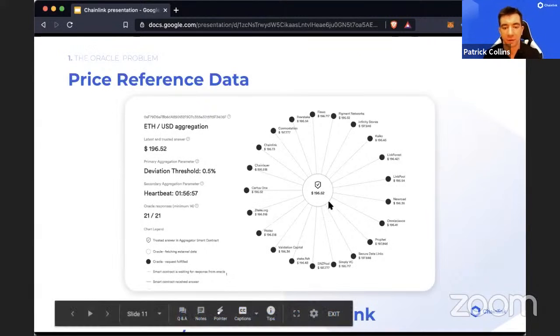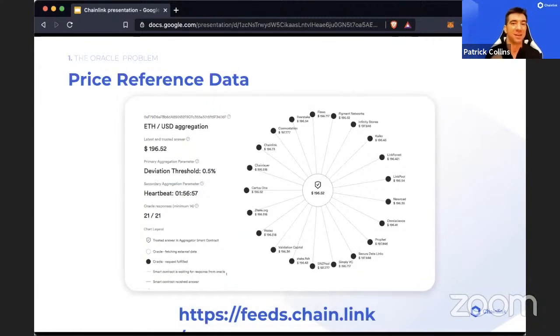You can see around this middle thing with the checkbox, there are all these lines with these dots. Each one of those dots is an independent Chainlink node getting data and returning it on chain. And you can see they each have a different number. Like Staked is 196.54. If you look right at the top, a little bit to the left, Fuse 196.717, Figment 196.52. So they're all getting slightly different answers. And we bring it all on chain, we take the median, and now everybody has access to the price of Ethereum in USD. Obviously, this is incredibly powerful because you're getting reliable, decentralized data for your smart contracts.